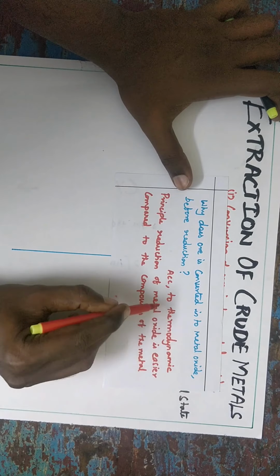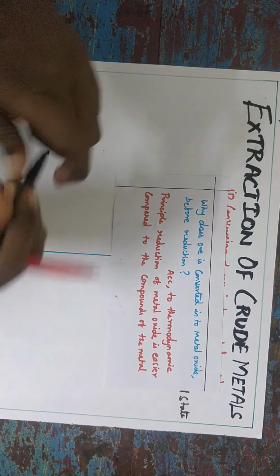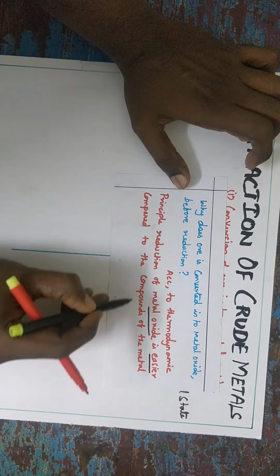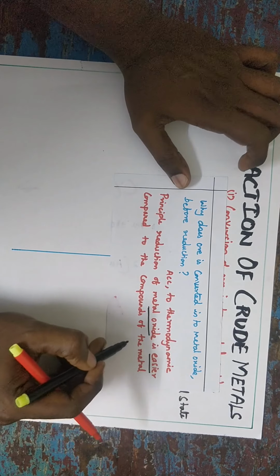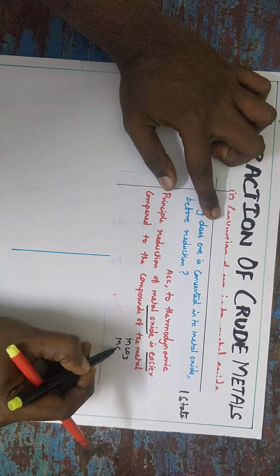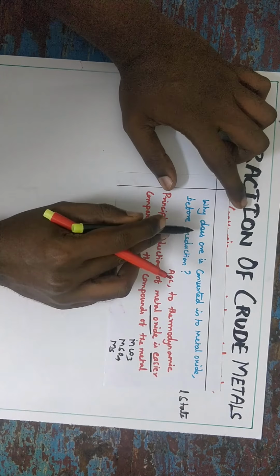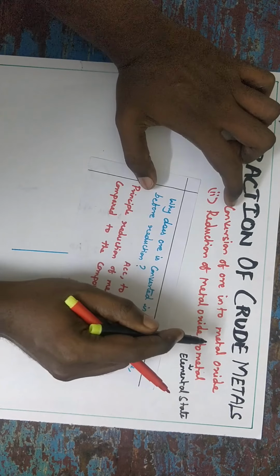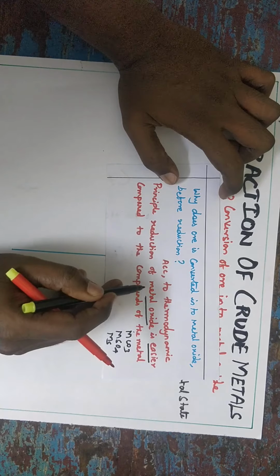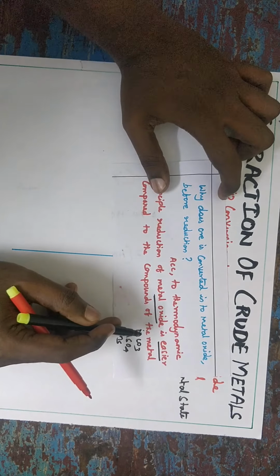The reason is, according to the thermodynamic principle, reduction of metal oxide is easier compared to the compounds of the metal. That means compounds of the metal, like metal carbonate or metal sulfate or metal sulfide. So if they ask why ore is converted into metal oxide before reduction, the reason is the principle of thermodynamics: reduction of metal oxide is easier compared to the compounds of the metal.